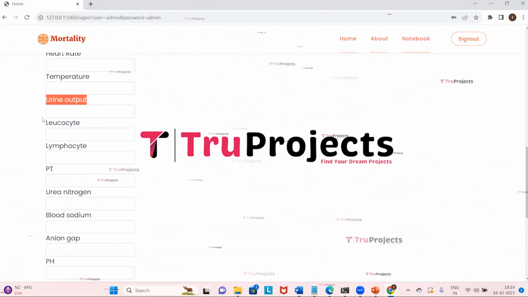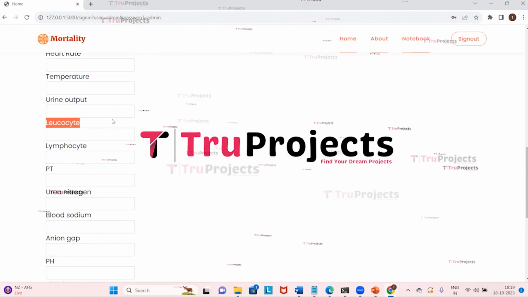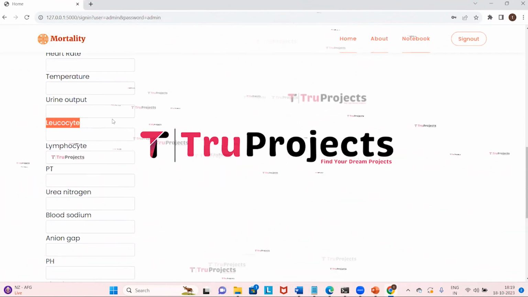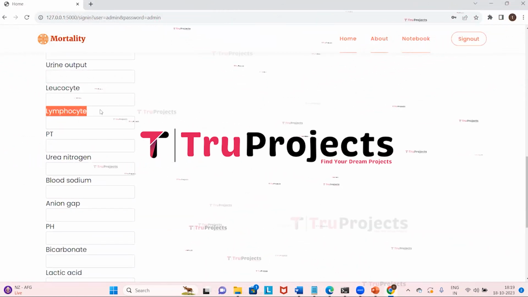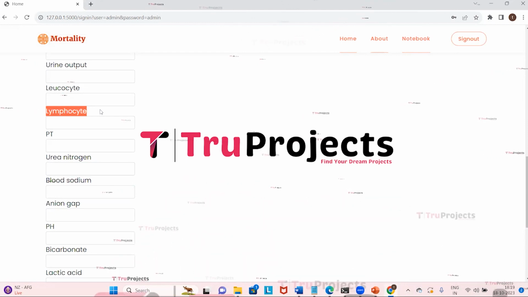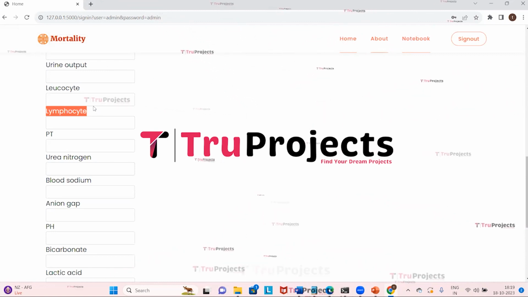Here we have leukocyte. Leukocyte count represents the number of white blood cells in the blood. Abnormal counts can indicate infection or inflammation. And here we have lymphocyte. Lymphocytes are a type of white blood cell. Changes in the lymphocyte count can be associated with various health conditions including infections and immune system disorders.